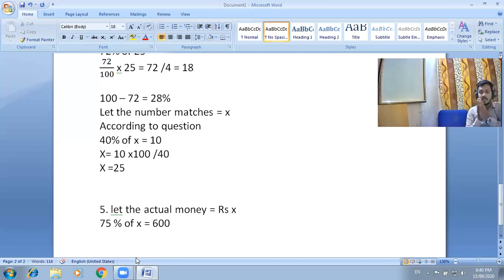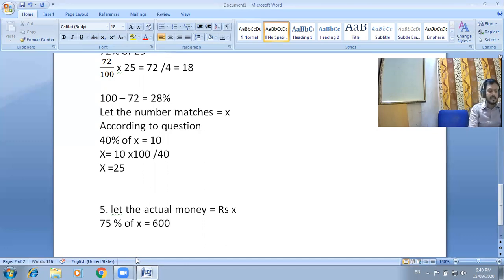Our motto is to first understand what is given in the question and what is asked, to understand the concept. How can we form the equation first? Getting the answer is not our actual aim. First understand how we can solve and how we can form an equation. That is the motto of this question in our book.